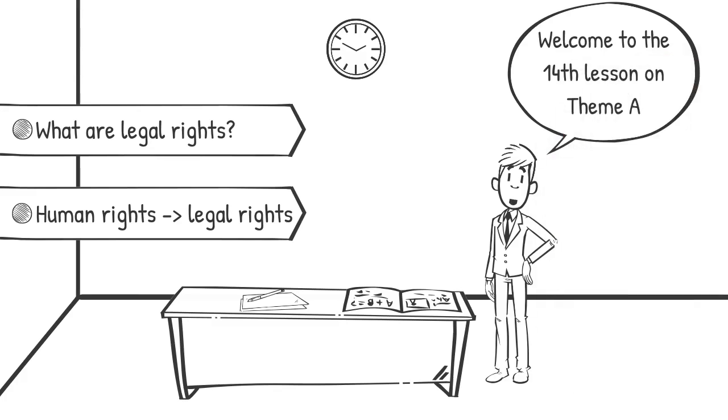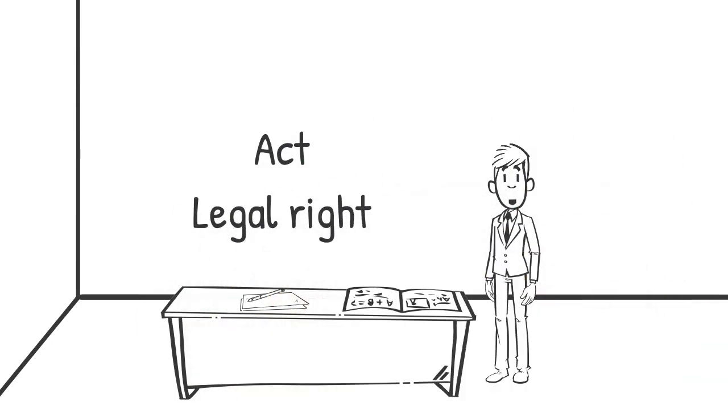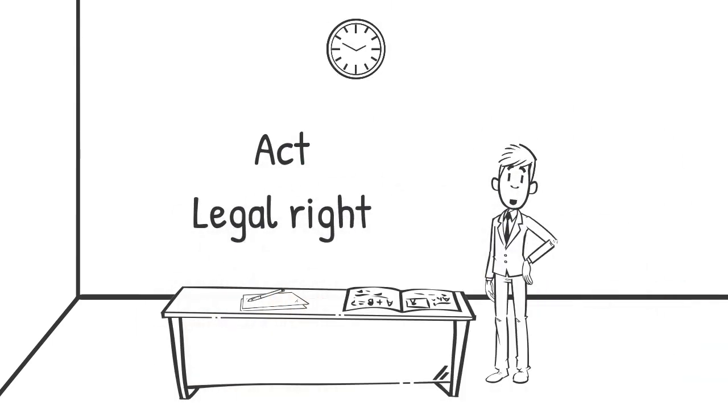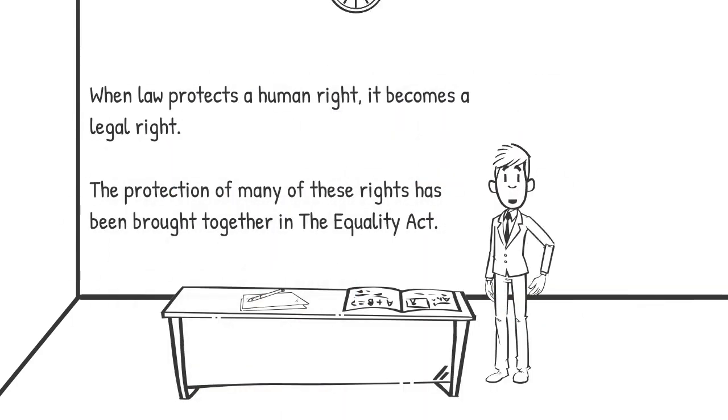We will be looking at what legal rights are, and turning human rights into legal rights. An act is a law passed by Parliament. A legal right is a right that is protected by the law. When law protects a human right, it becomes a legal right.